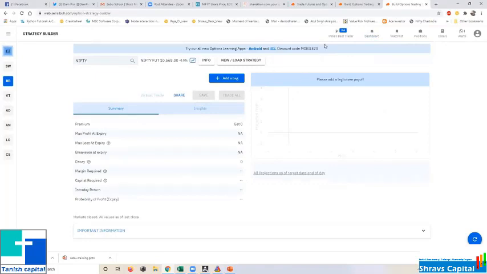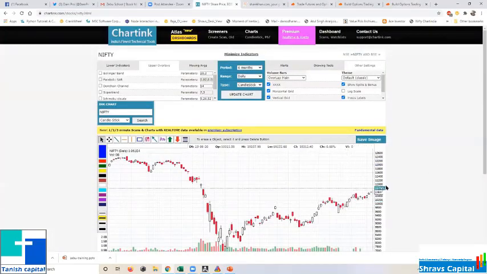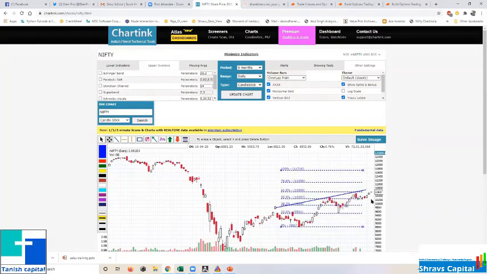So I am looking at the Nifty chart. You're able to see the chart here, right? So you can do whatever you want. Maybe someone will know trend lines, someone will know Fibonacci. Whatever you can apply on that, you can take a view based on that. I'm not going to teach you technical analysis here.